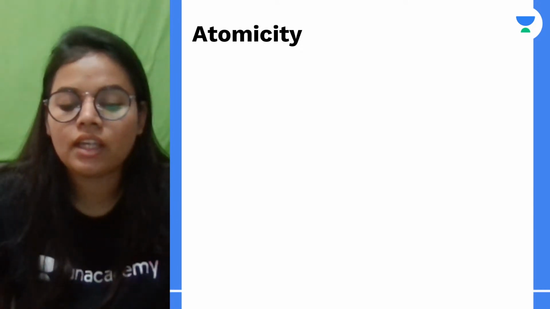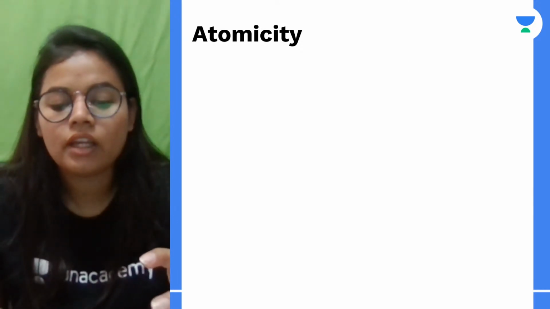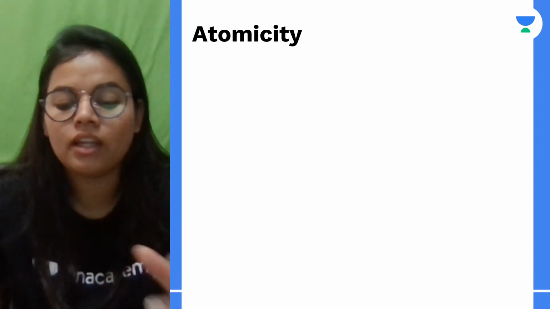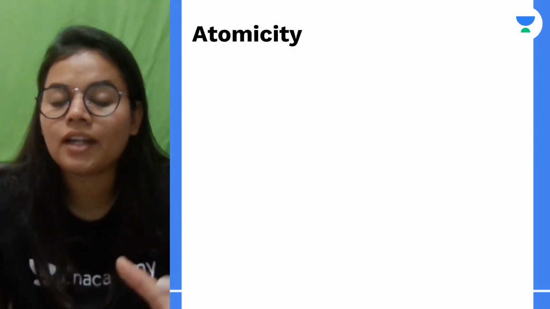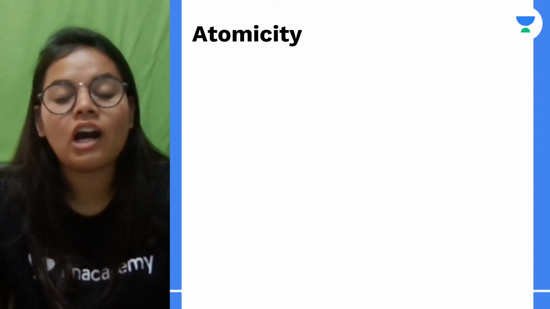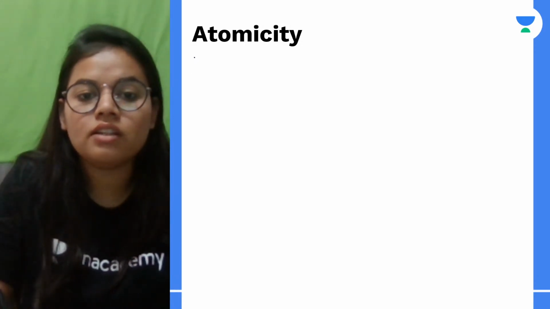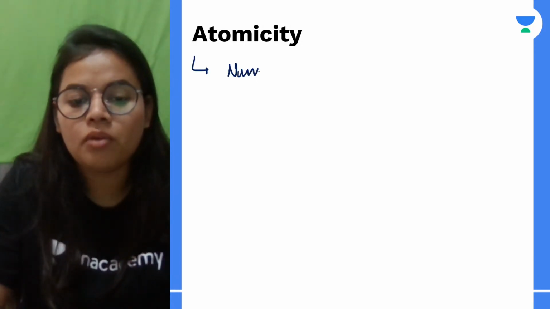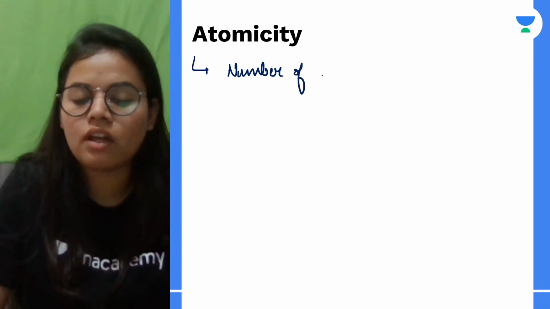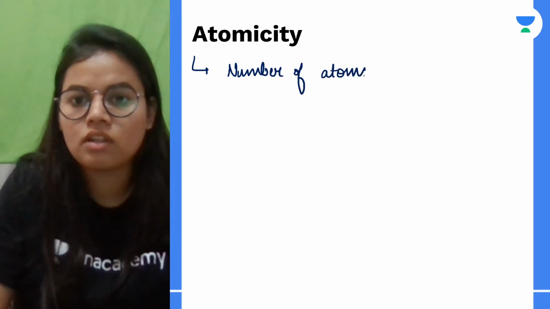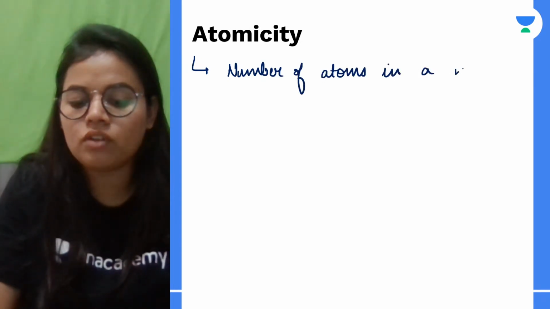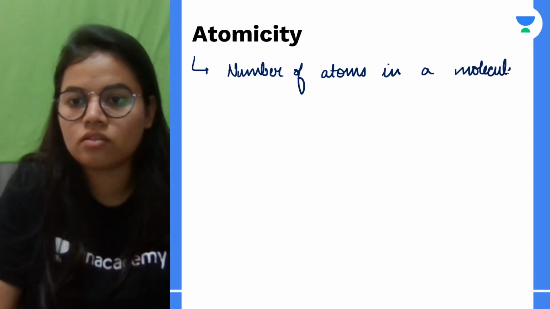Atomicity का meaning है कि जो हमारे एक molecule है किसी भी element का, उसमें कितने atoms present हैं. So how can we define atomicity? It is the number of atoms in a molecule of a substance.